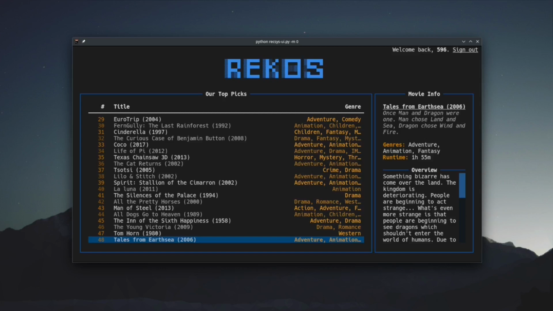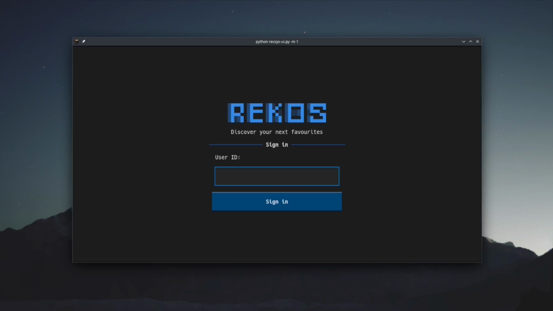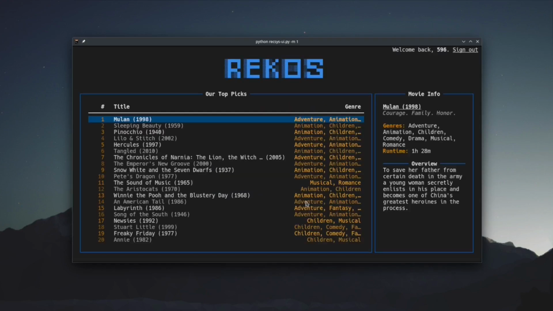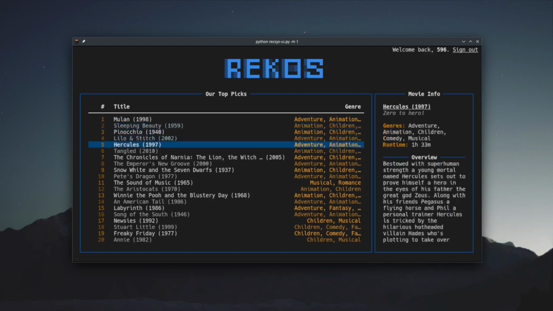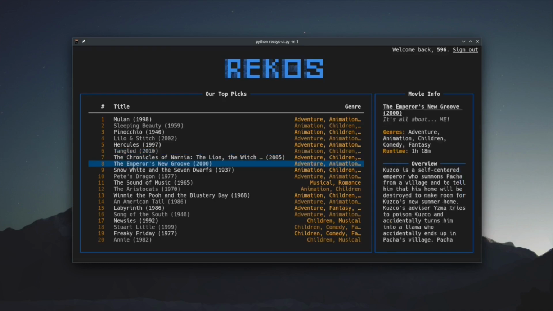But in any case, whenever we change what we have selected, this section on the right here automatically dynamically updates to provide us with additional information, and including the synopsis, which we can interact with very conveniently, just like so. For the advanced system now, it's actually the same command, just with a 1 there, and everything actually looks exactly the same. We can actually even use our cursor instead of the keyboard, by the way, so whichever is more intuitive for the user. But in any case, it looks exactly the same. The only difference is that the recommendations themselves are powered by the advanced system this time.